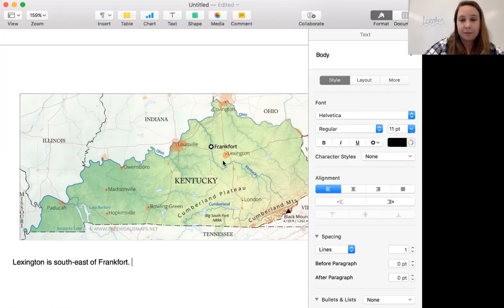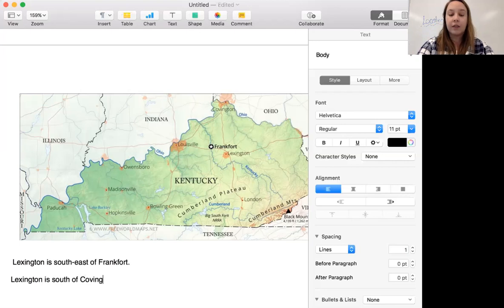Let's look at another example. If we look at Lexington and Covington. Here we would say Lexington is what direction? Good. South of Covington. So Covington is here, and we just go south to get to Lexington. So if you're looking at the map, Lexington is below Covington. It is south of Covington.